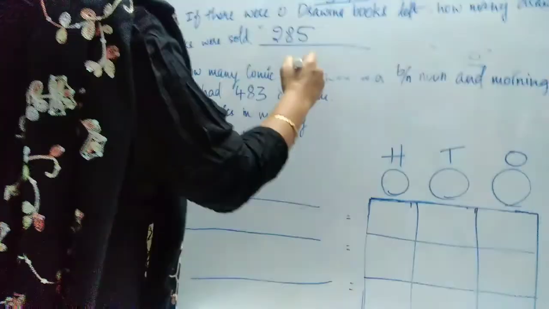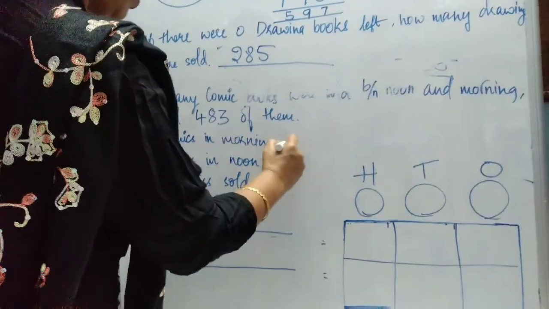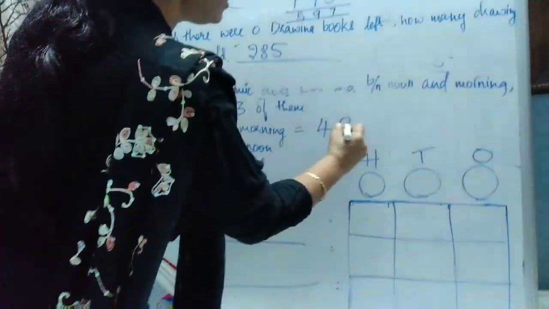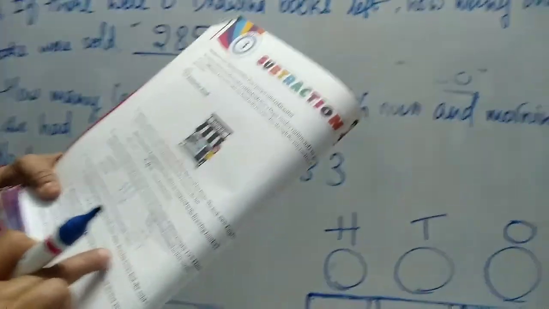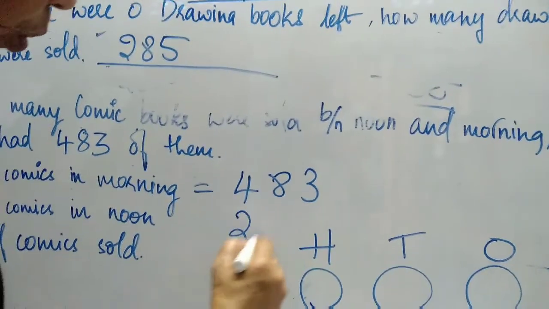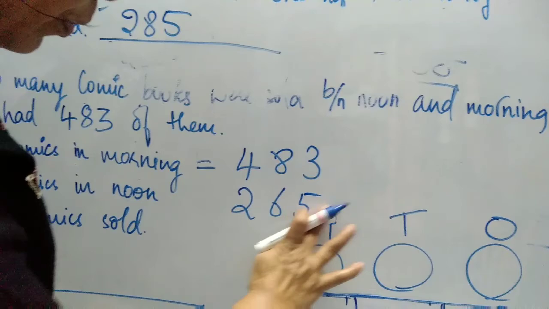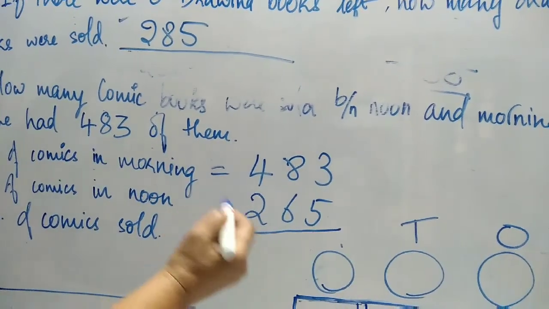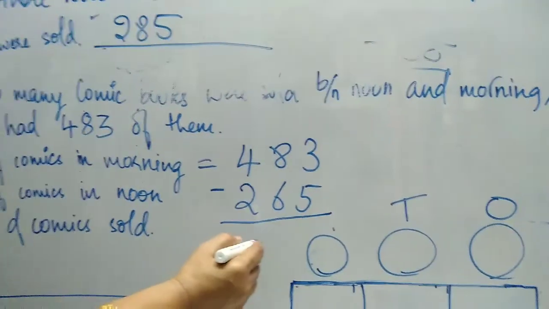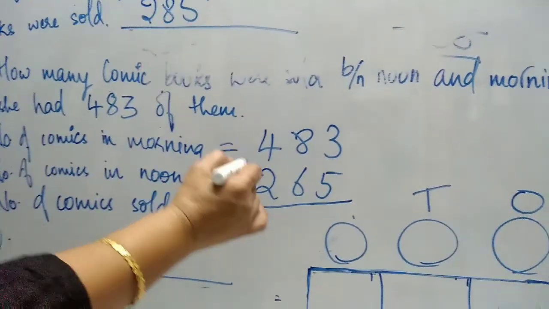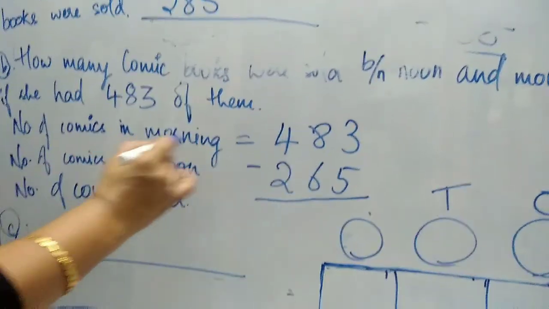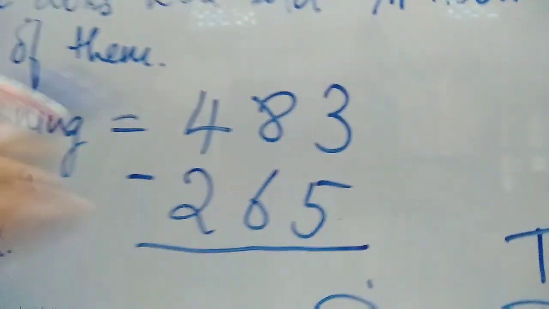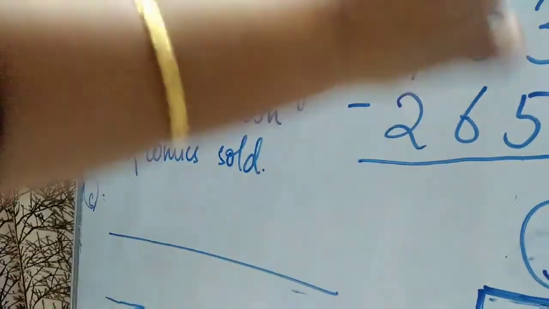Okay. Now let us see how many comics books are sold. Total how many were there comic books? Here we'll write 483. By noon how many left? 265. 265 are left by noon. So how many did she sell? We'll see. Morning number of comic books are 483. Number of comics books left by noon is 265. How many she sold? We'll see.